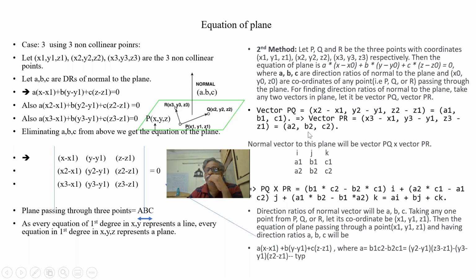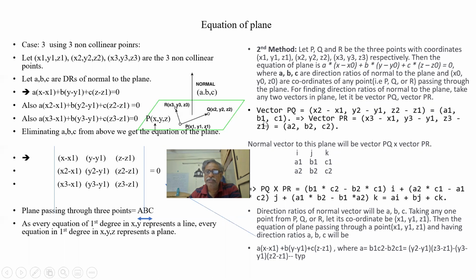Let them be a2, b2, c2. What is the normal vector to this plane? It is PQ cross PR. The normal vector to this plane is given by PQ cross PR, so I am finding PQ cross PR using i, j, k, with PQ vector A1, B1, C1.